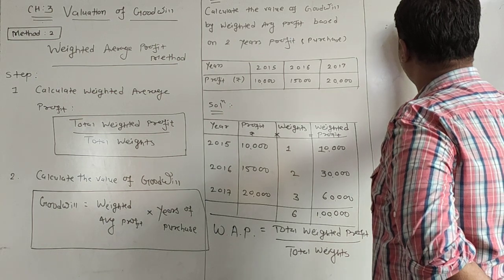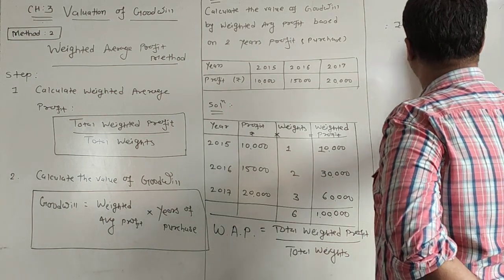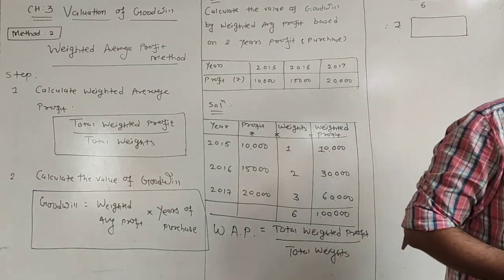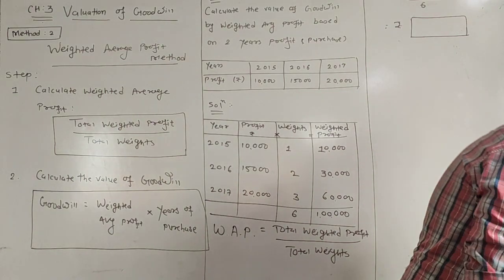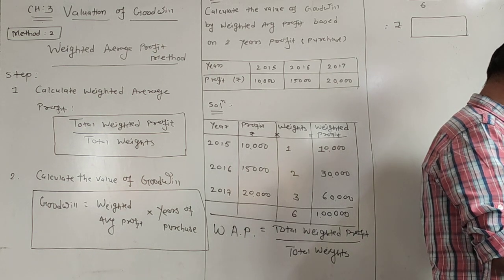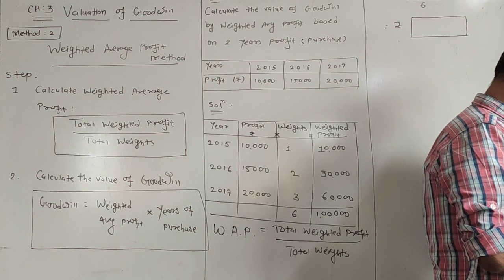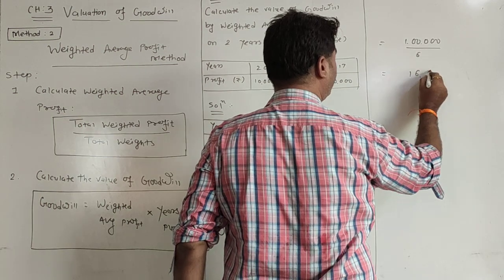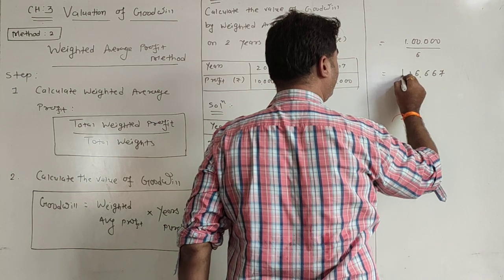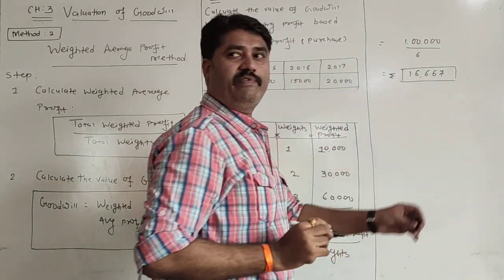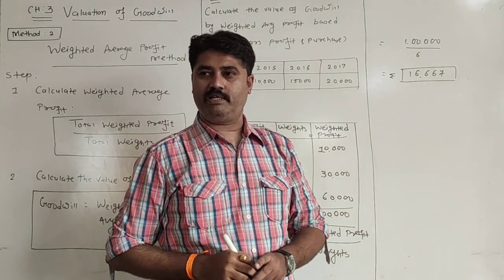With the help of a calculator, you can do this calculation. It comes to 16,666.67 rupees. We have to take 2 decimal points after this.